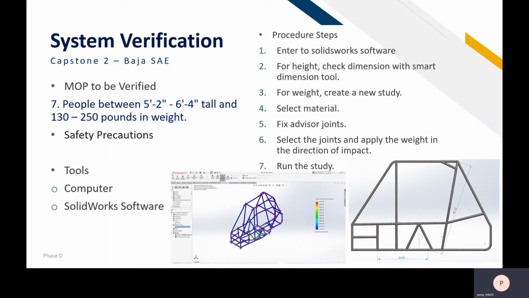For weight, create a new study, select the material, and fix a feature joint. Select the joints and apply the weight in the direction of impact for the study. On the left is the force applied on the chassis, and it is complete.